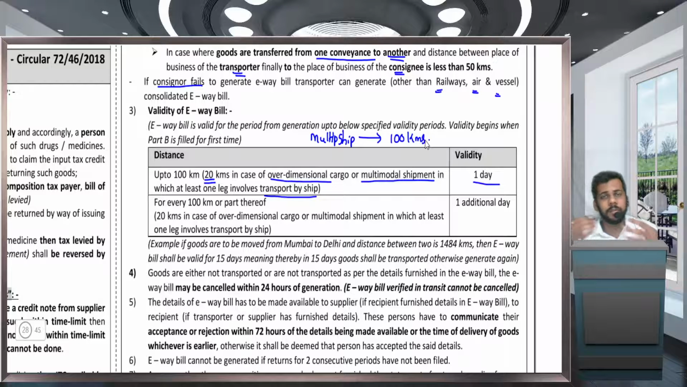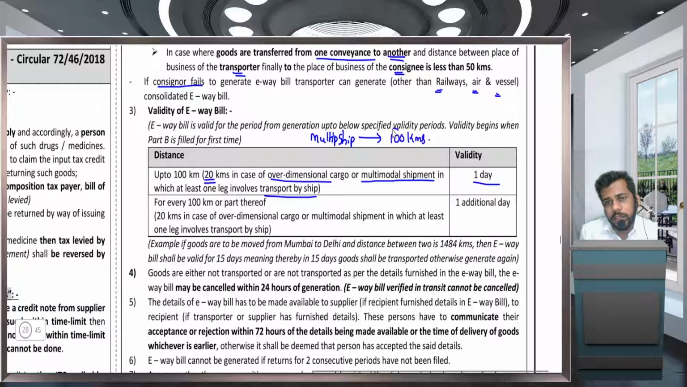For example, I am sending the goods here from my factory to some another location, warehouse by truck. From that truck, it will be sent in some rickshaw. From that rickshaw, it will be sent in aircraft. From that aircraft, it will be sent in vessel. Okay, so this is the multimodal shipment model. So in case of multimodal shipment, if the distance is 20 kilometer, the EVB will be valid for 1 day.